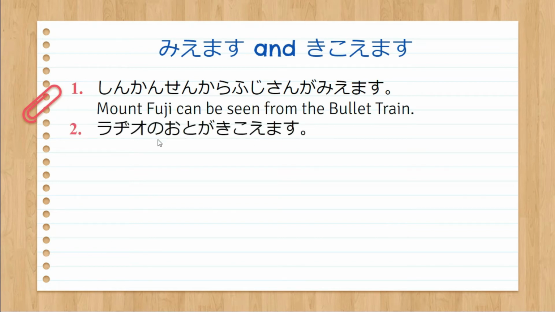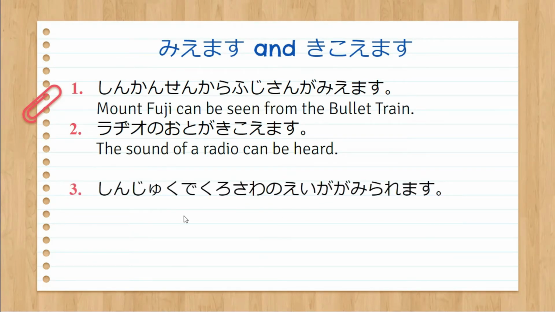Another example, radio no oto ga kikoemasu. The sound of a radio can be heard. So even if you don't deliberately pay attention, you hear this sound. It might be very loud, or it might be that you are near the radio. That's why you can hear the sound of it.